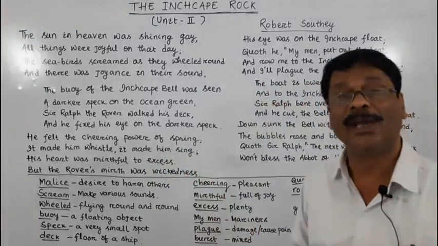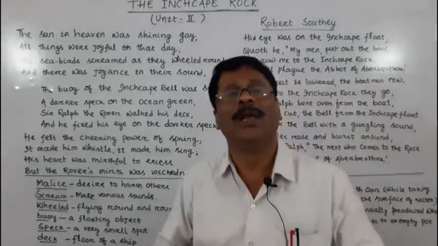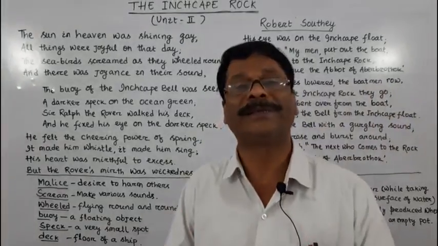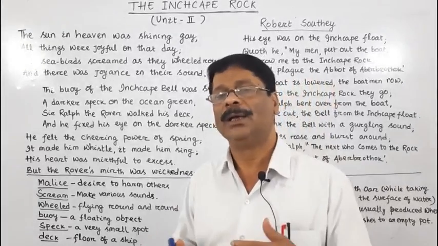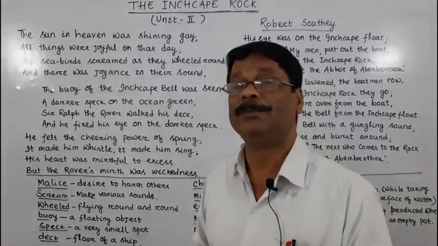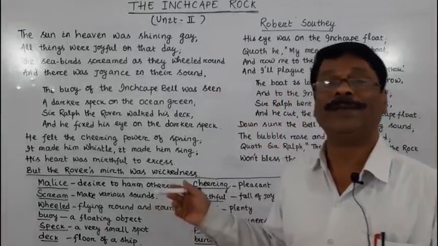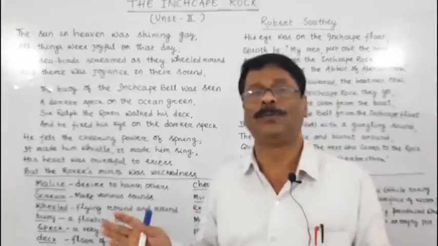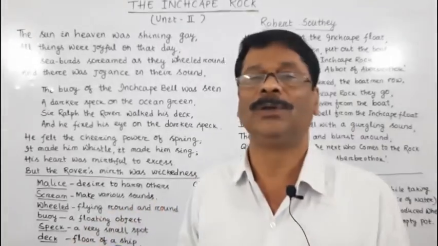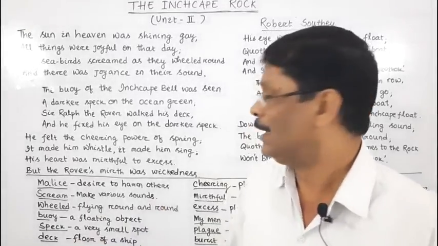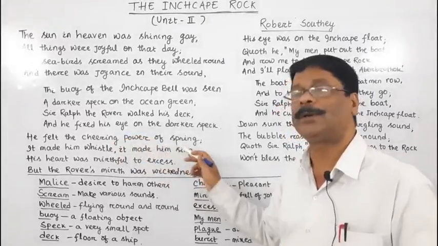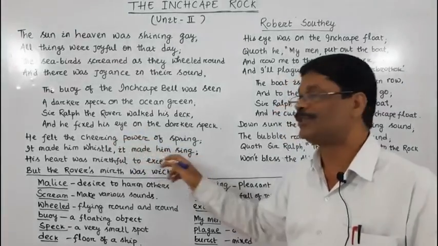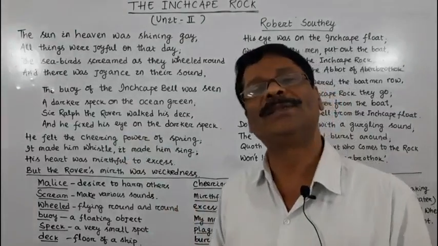When do we sing? When do we whistle? When we feel very delighted, or to express our joy, we sing. And when we are in a sorrowful mood, we will not be able to sing.